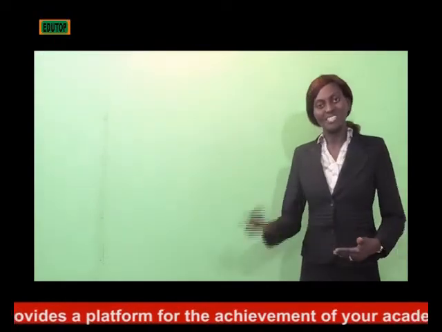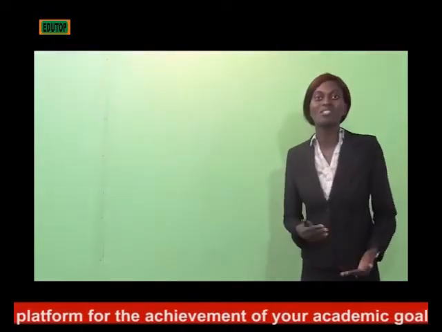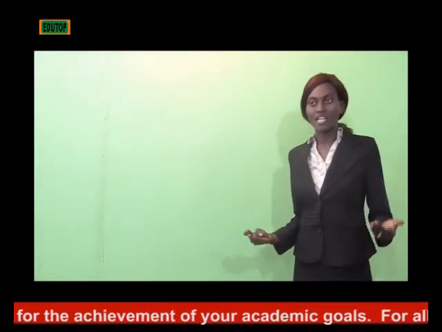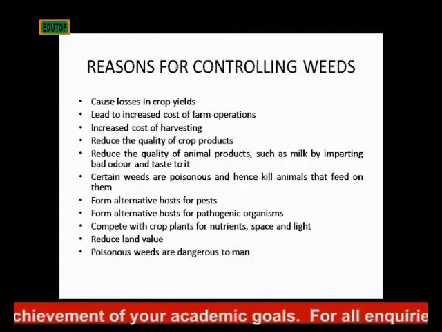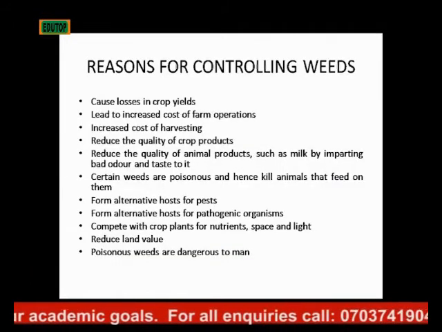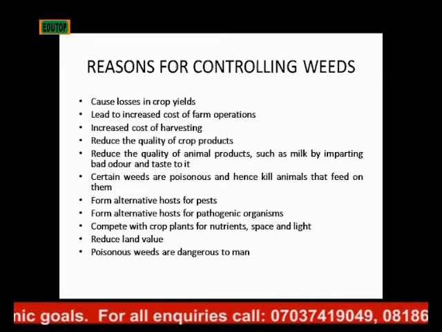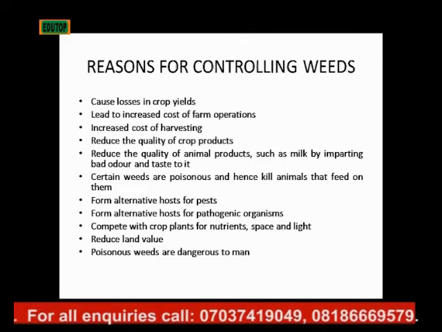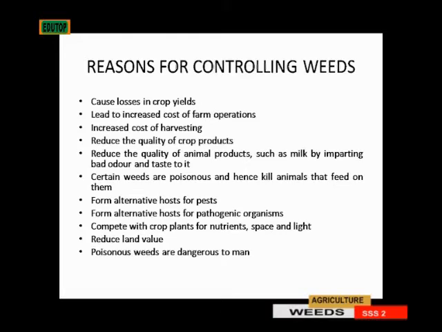So it has increased the cost, thereby reducing the profit that it's going to get at the end of the day. Then it also increases the cost of harvesting. It reduces the quality of crop products. Then it reduces the quality of animal products, such as milk, by imparting bad odor and taste to it.